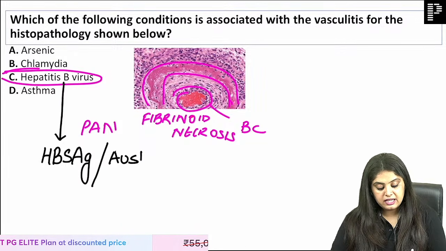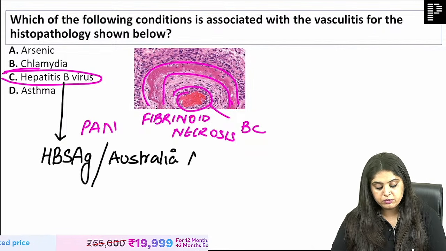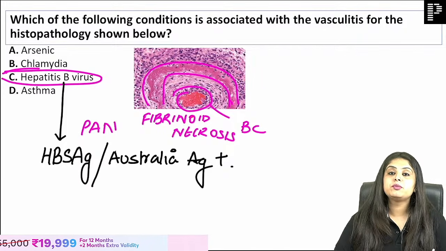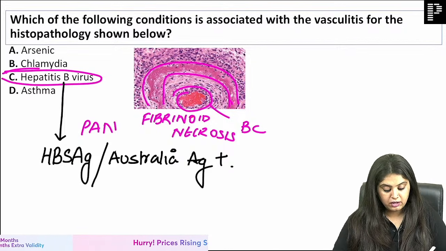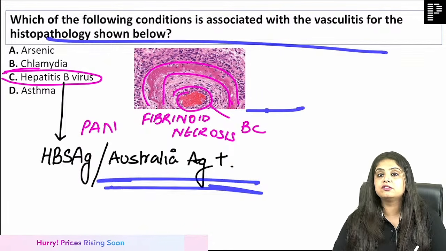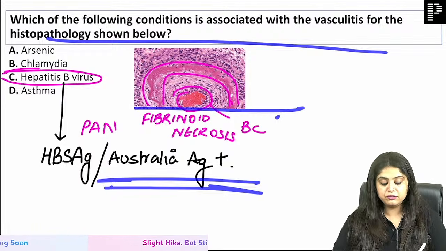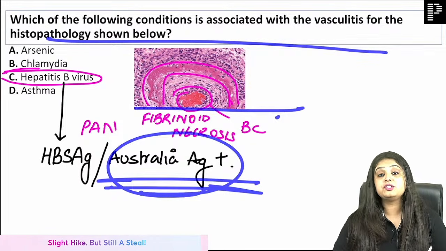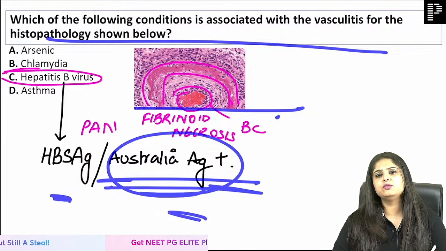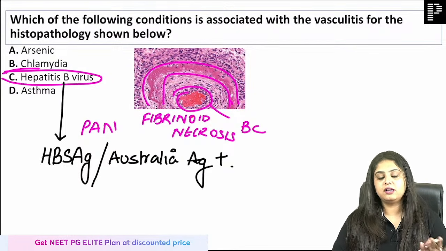What is the other name of surface antigen, guys? It is going to be the Australia antigen positivity that you have to know, and this is how the question will be there. Same question, same photo. You'll make a diagnosis of PAN and the answer will be Australia antigen. Please watch out. Sometimes you know the answer and still you're messing up, is not cool.